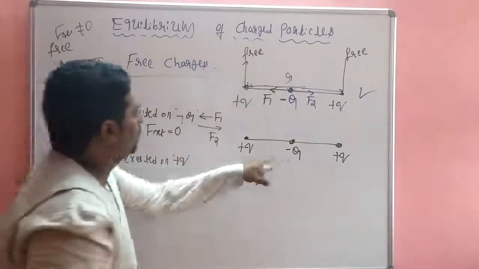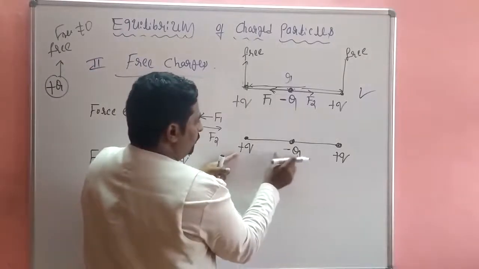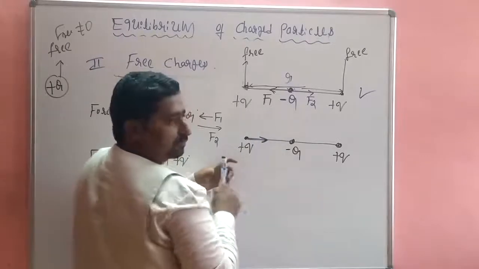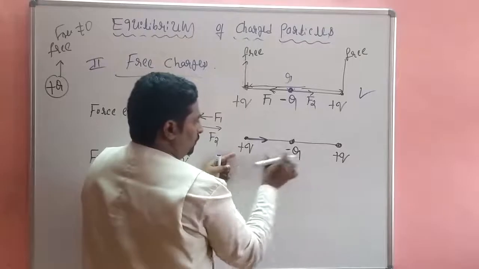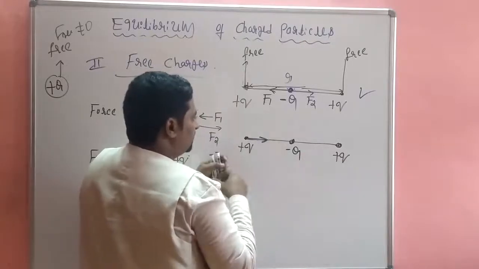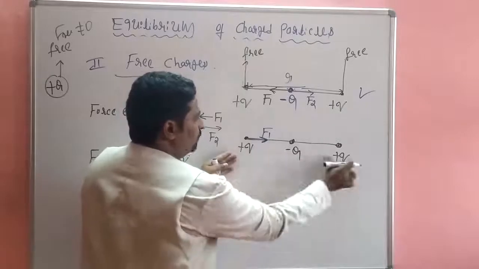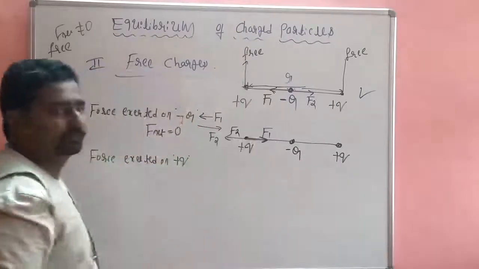Okay, minus q is done, now let us come to plus q. Positive, negative, attractive force. Then positive, positive, this is F1. Positive, positive, repulsive, F2.